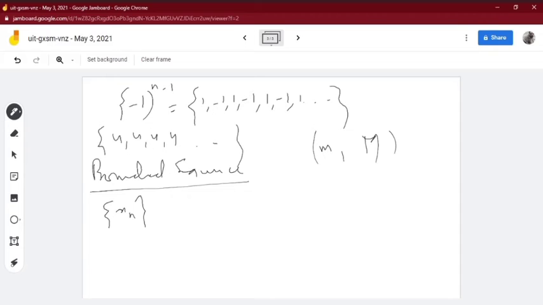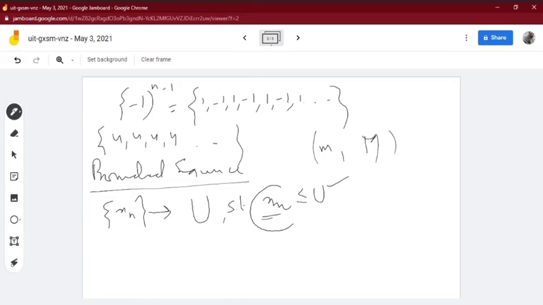A sequence is said to be bounded above if there exists a real number u such that x_n is always less than or equal to u. What is this x_n? These are the elements of that sequence, for all n belonging to N, and this u is called the upper bound. Is that clear?